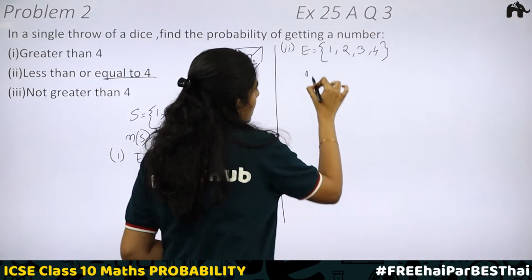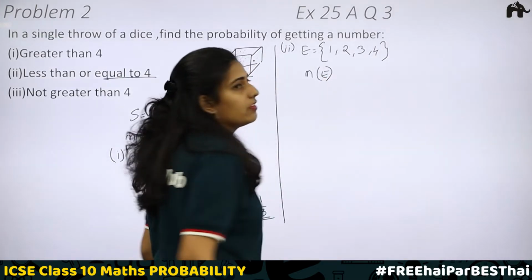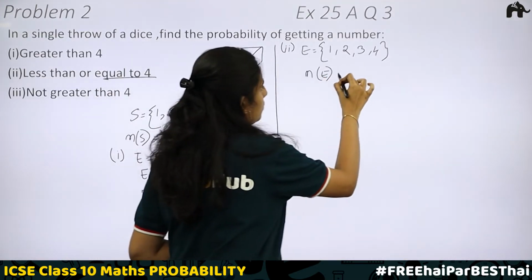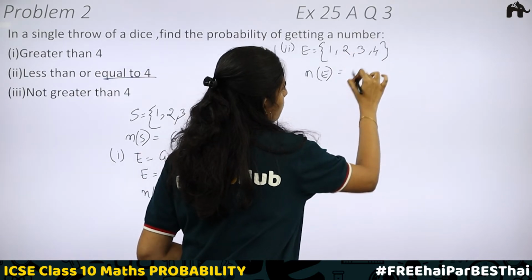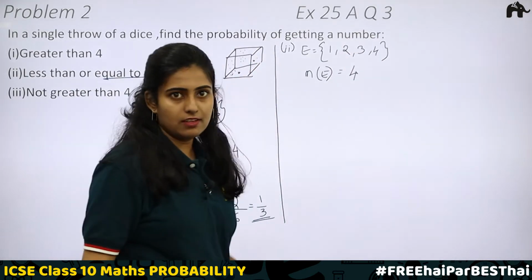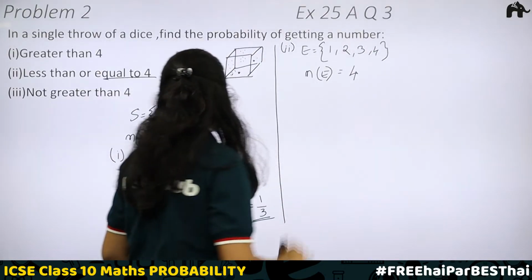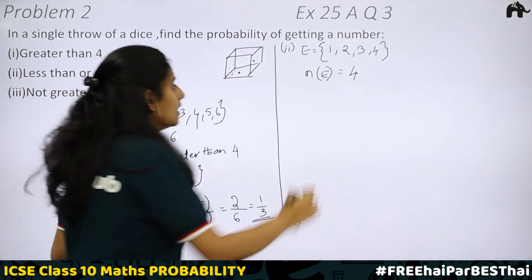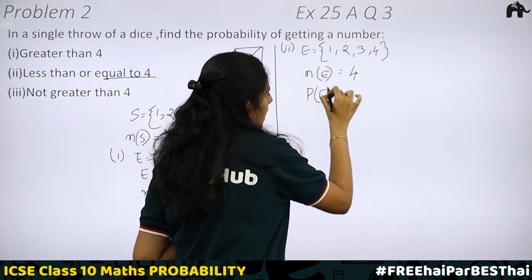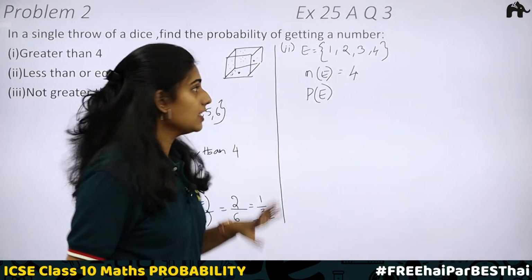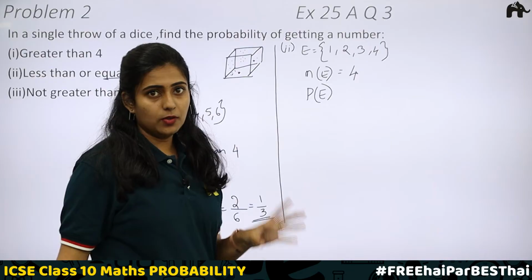What is N of E? Number of outcomes favorable to the event will be equal to 1, 2, 3, 4. 4 outcomes are favorable to the event. Okay. N of E is equal to 4. We have N of S is equal to 6. Probability of event, and here the event is getting a number that is less than or equal to 4.